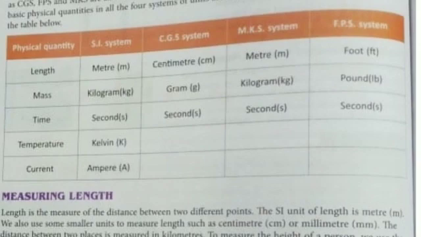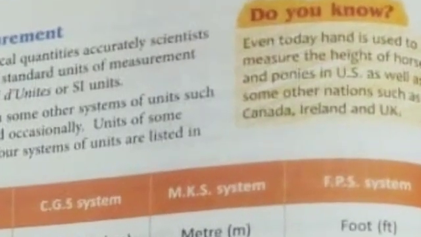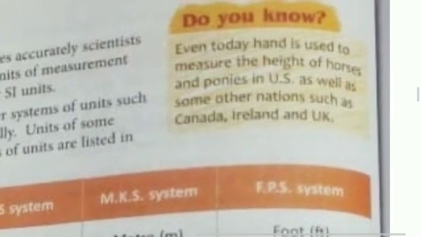Temperature, only in the SI system, is measured in Kelvin, and current is measured in ampere, denoted by A. Hope you understood. But here is an exception. Do you know? Even today, the hand is used to measure the height of horses and ponies in the US, America, as well as some other nations such as Canada, Ireland and the UK, just as a tradition.